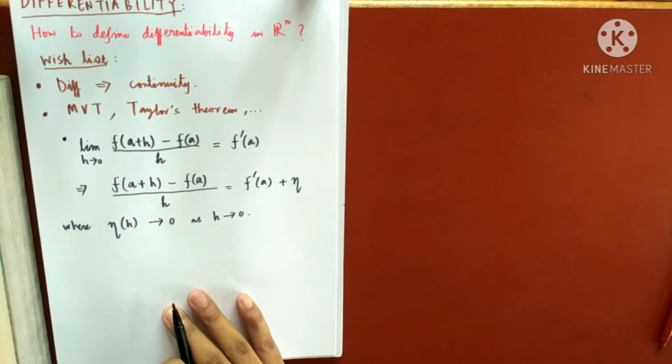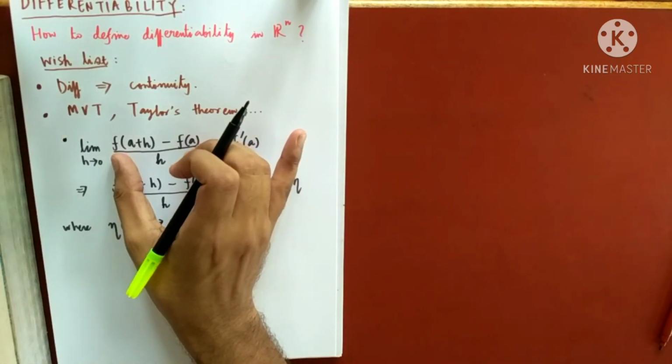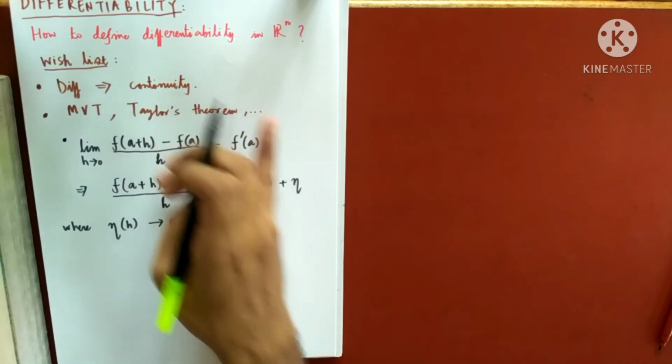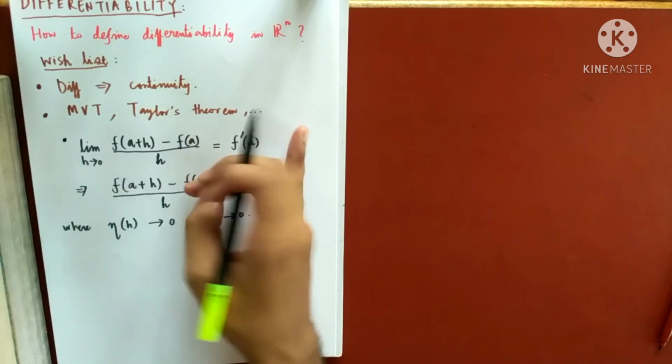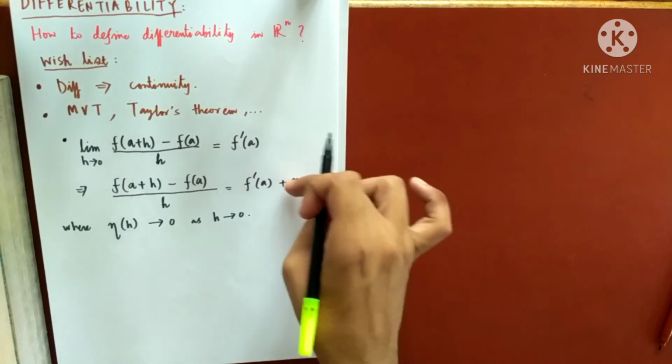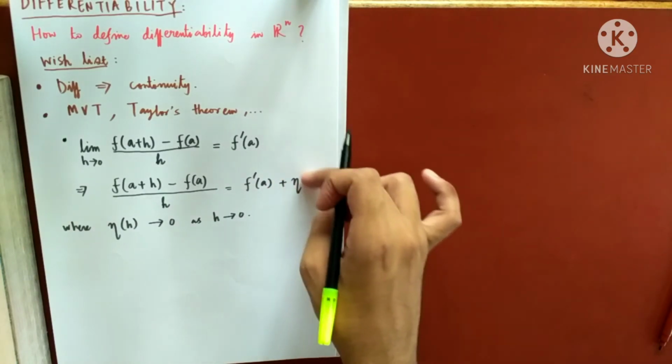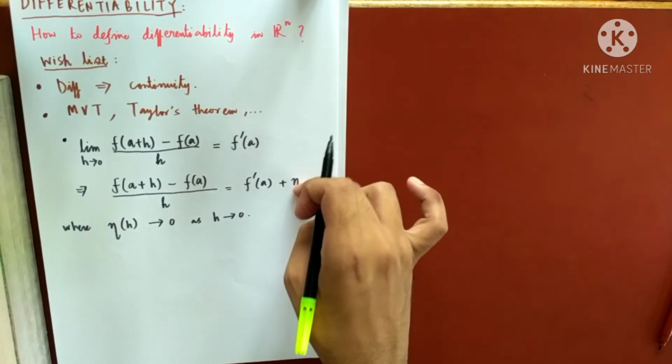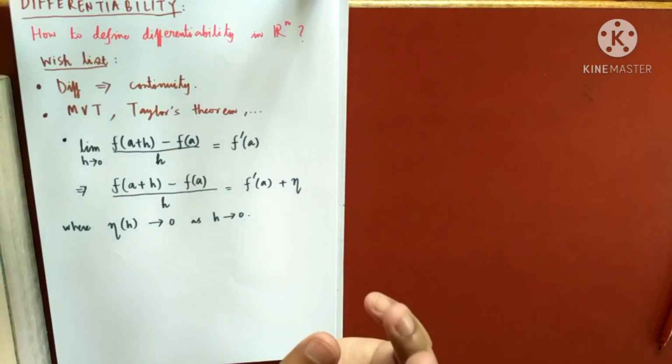Because this limit exists as h tends to 0, this quantity will be this number plus some function of h, but this function of h tends to 0 as h tends to 0.